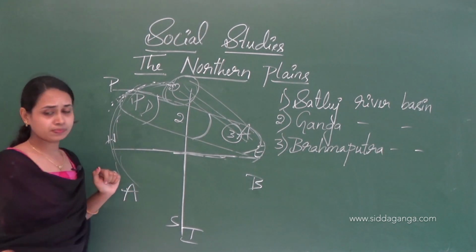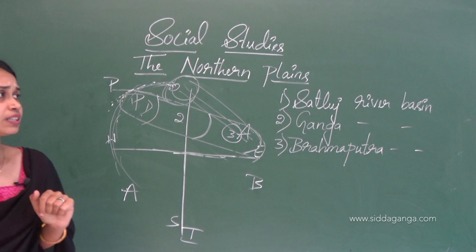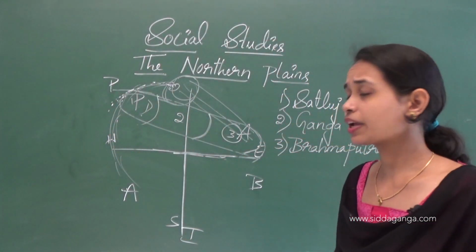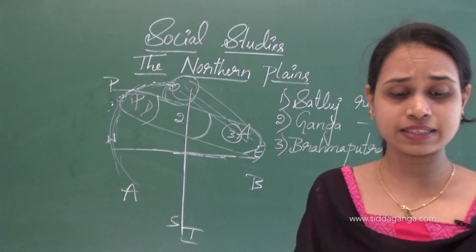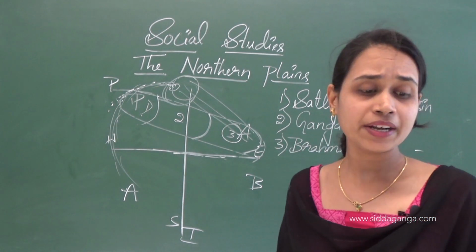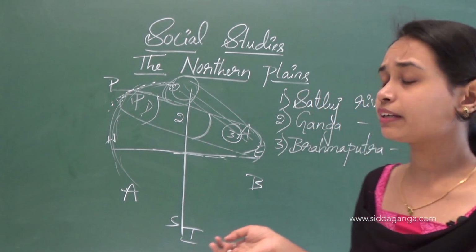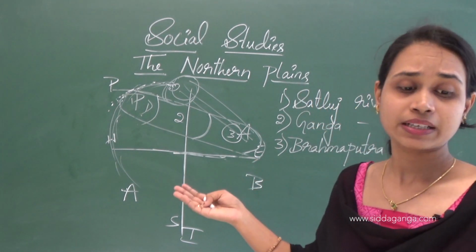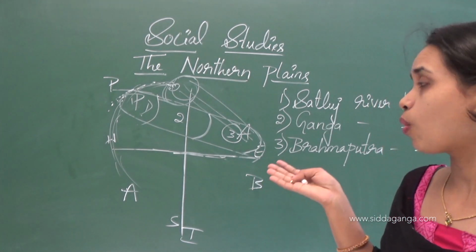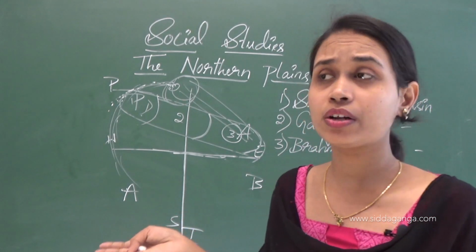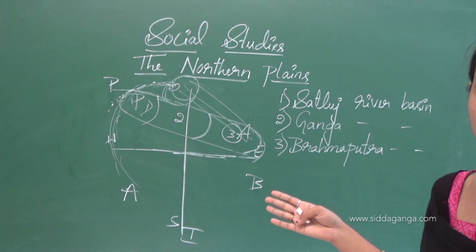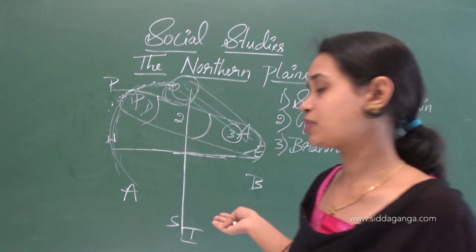This dam also provides electricity, and Punjab and Haryana get electricity from it. The Indira Canal also takes water from the Satluj river. I already told you about the Indira Canal in the previous class.